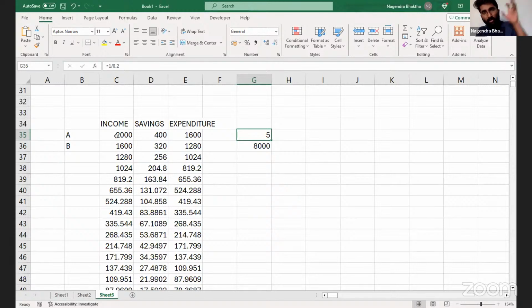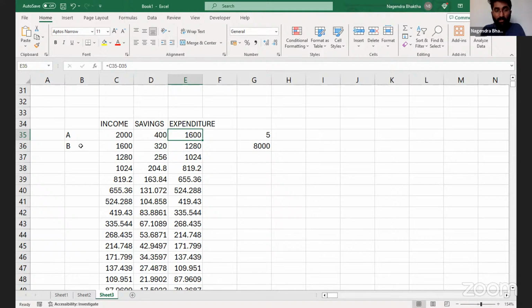From government, I got 2000. Initially, I got 2000 and I saved 20% of 2000. How much is 20% of 2000? 400. 2000 minus 400 will be 1600. Expenditure is 1600. First expenditure is 1600.